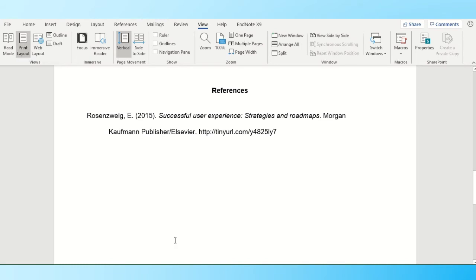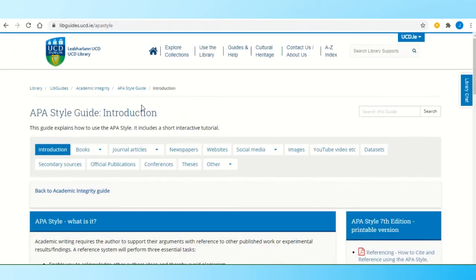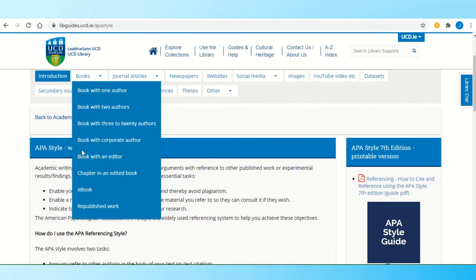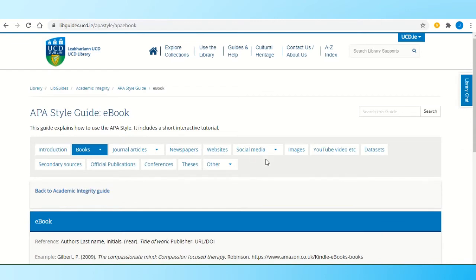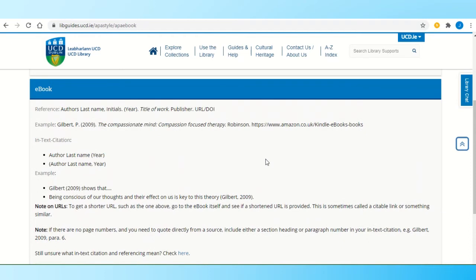To find out yourself how to format an ebook, simply search for UCD Library APA style, select the first option, APA style guide, go to the ebook section and select ebook. On this page, you will see an example of what your reference should look like at the end of your work, and also what an in-text citation should look like.